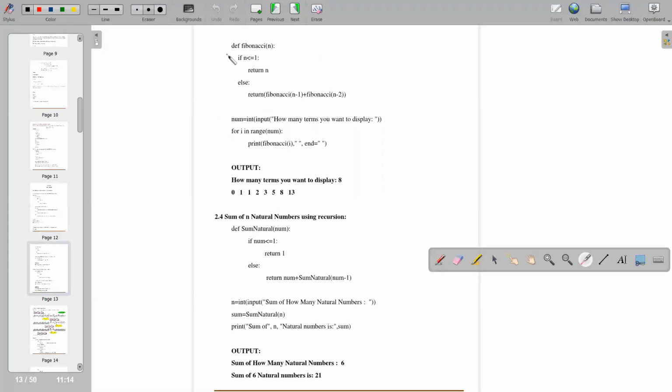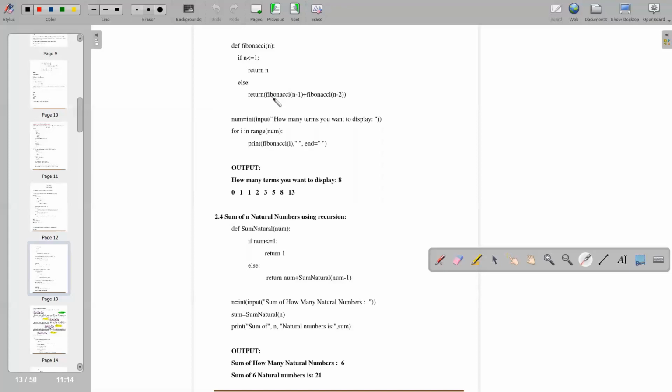For the Fibonacci series, we have to define one function. If number is less than 1, return 1. Here, put the concept of what we will do in the Fibonacci series. What happens in the Fibonacci series? It's Fibonacci of n minus 1, then n minus 2.